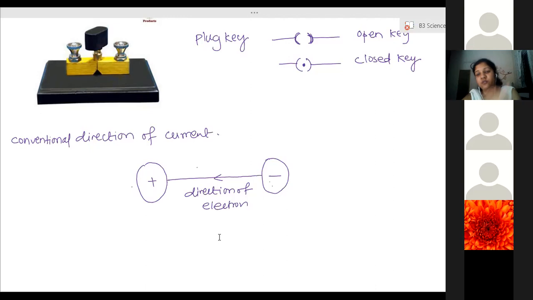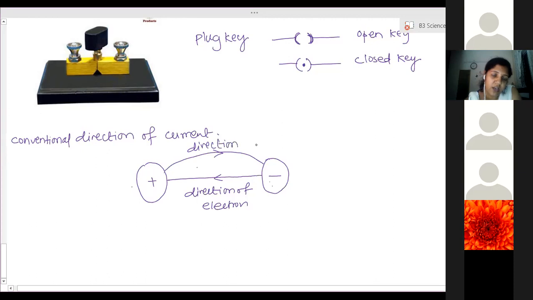So according to them, the direction of current was from positive to negative, because they considered that current is due to the flow of positively charged particles. Therefore we use the word conventional direction of current, because it was conventionally considered by the scientists.